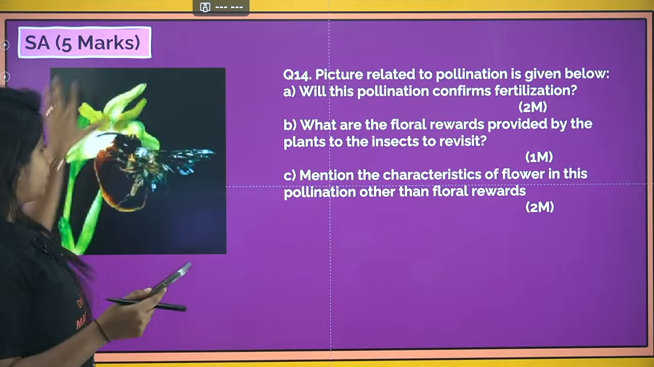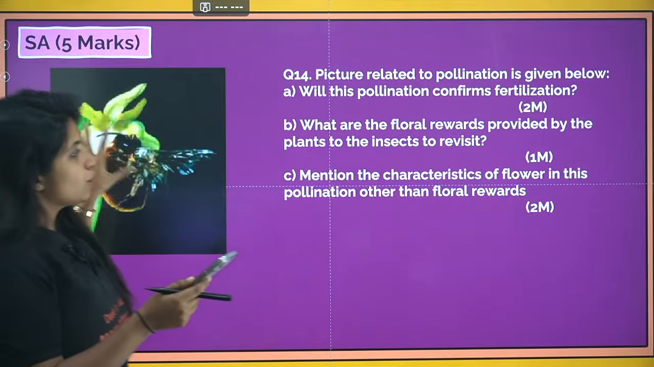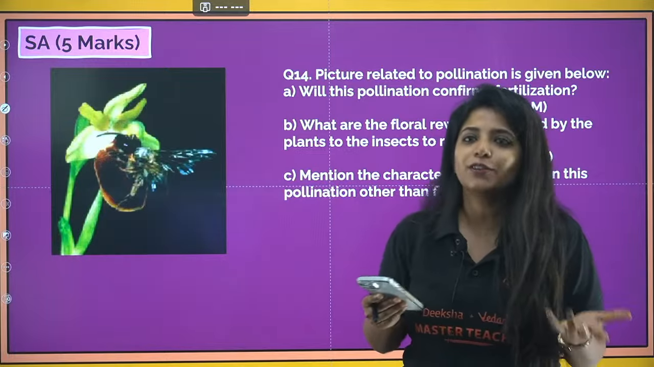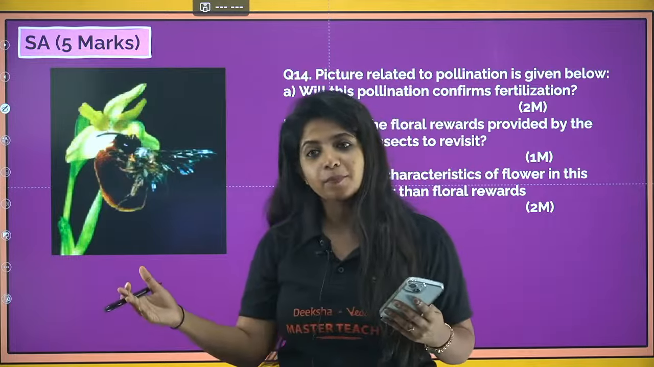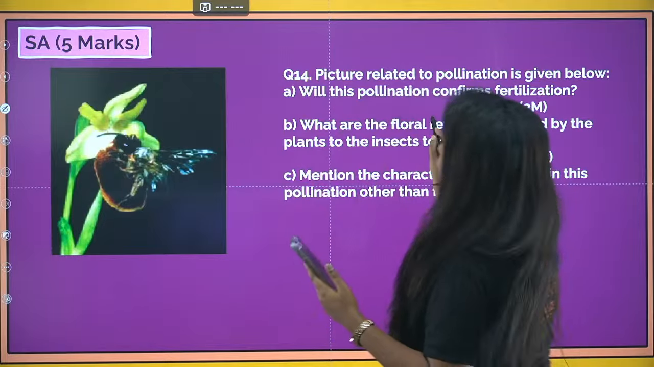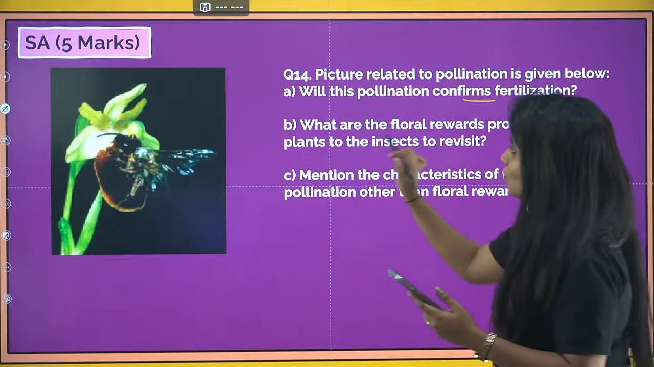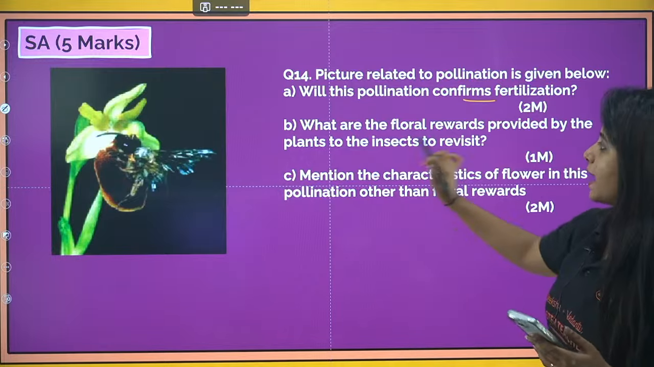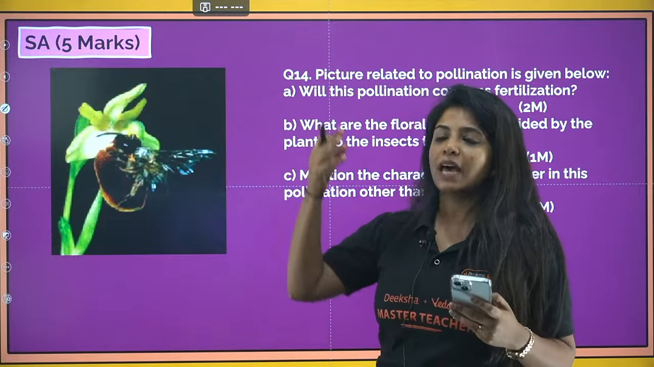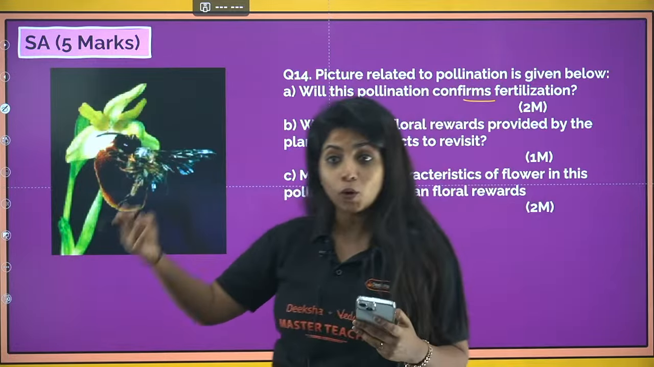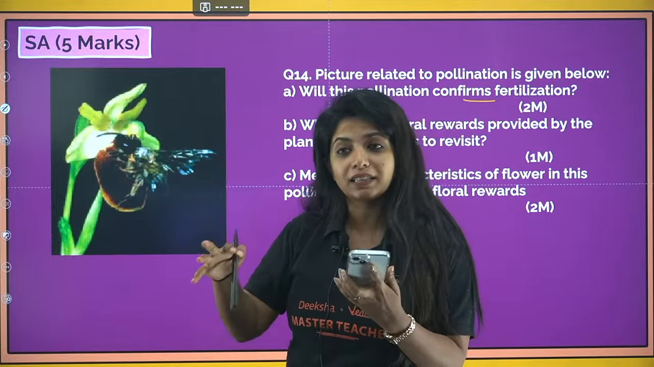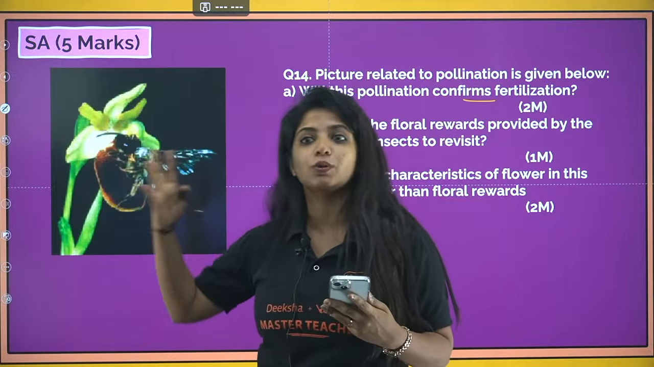So insect is given, a plant is given. So what do you think? Will this particular pollination confirm fertilization or not? You never know. Pollination can happen, but fertilization totally depends on other factors as well. So we say no, we cannot confirm this. Now what are the floral rewards provided by the plants to the insects to revisit? So you have to talk about that. What are those? For example, nectar, for example, pollen grains, a place to lay their eggs. These are the 3 rewards or the 3 things that can be given by the plant to the insects.